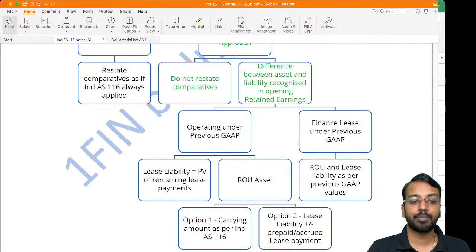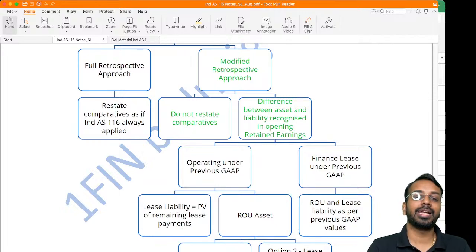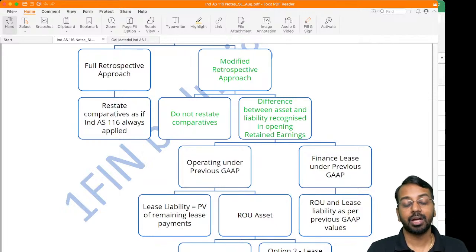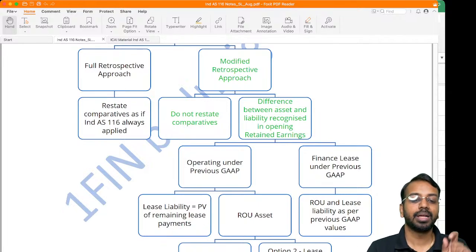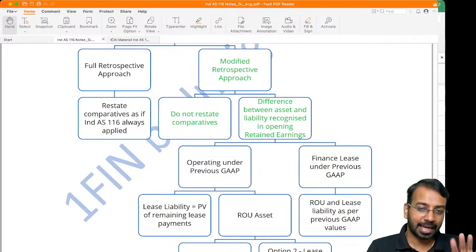So just to summarize: full retrospective approach, restate comparatives as if Ind AS 116 was always applied. Modified retrospective approach, no need to restate the comparatives. As on the date of transition, if it was an operating lease under the previous GAAP, take the lease liability, which is the present value of remaining payments. Right of use asset, option number 1, the carrying amount as per Ind AS 116, whatever you have calculated.